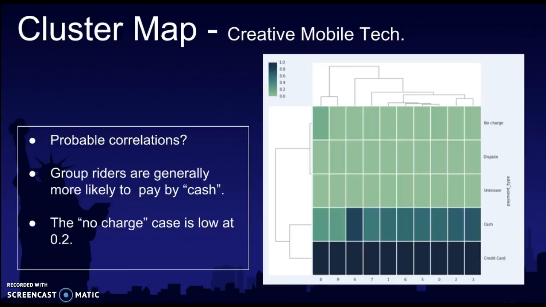Now, when it comes to the cluster map, we found that generally the group riders are more likely to pay by cash, which is kind of interesting because we were looking at patterns with respect to payments.